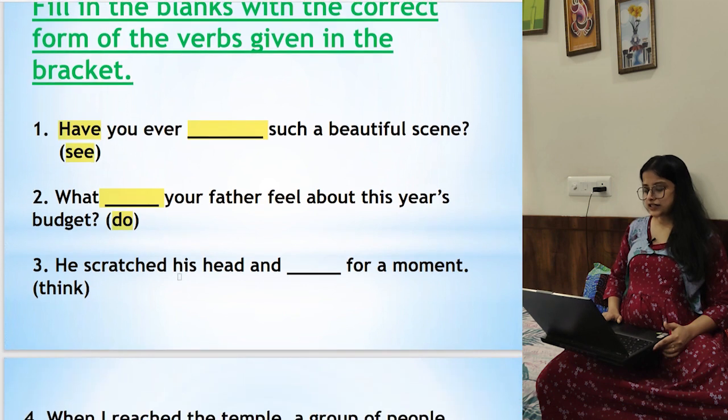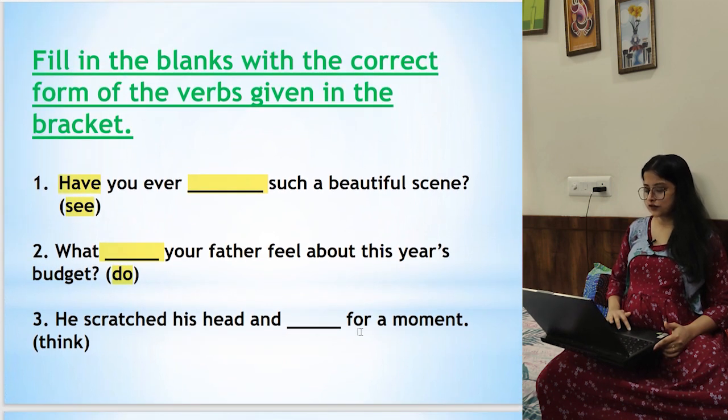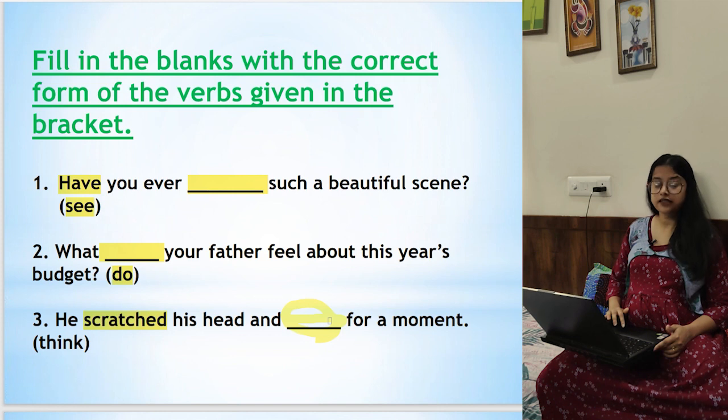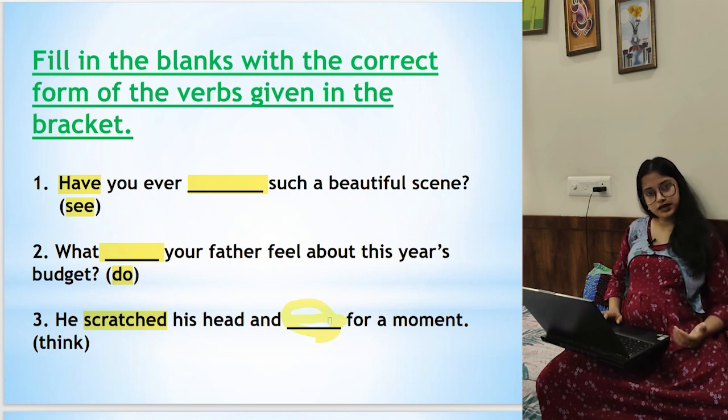Alright. Next, he scratched his head and dash for a moment. He scratched his head, so scratched is your hint. What would be the verb over here? It would also be in which tense? In the past tense. So it will be: he scratched his head and thought for a moment. Alright, I hope these three are clear.